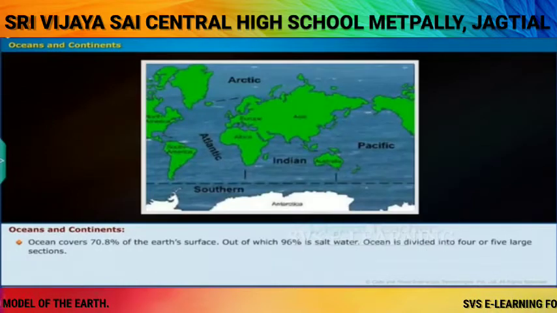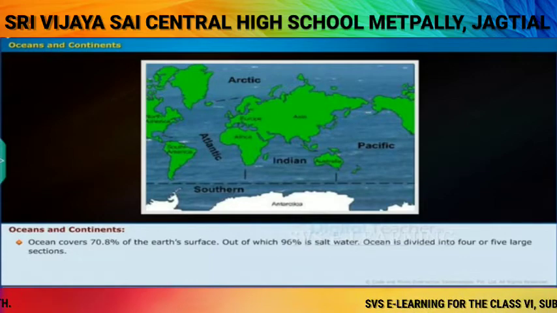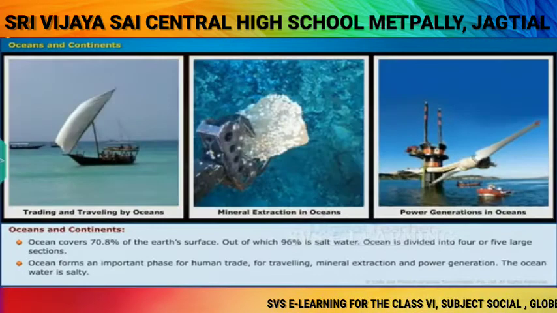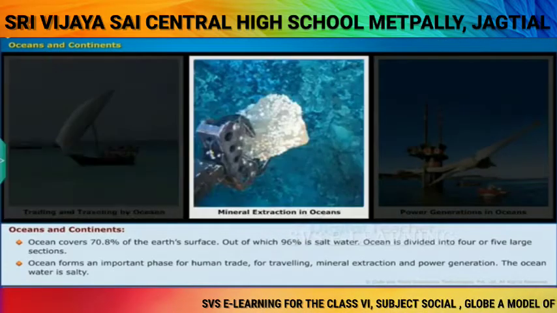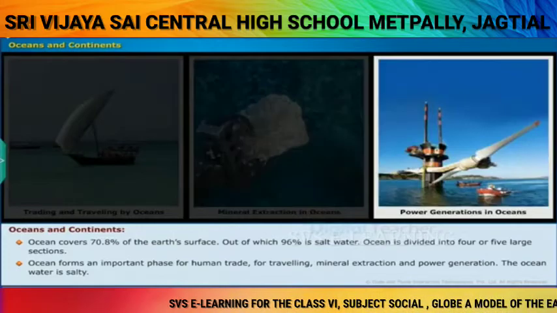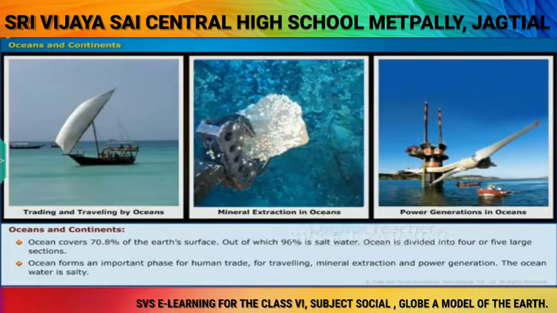Ocean covers 70.8% of the Earth's surface, out of which 96% is salt water. Ocean is divided into 4 or 5 large sections. Ocean forms an important phase for human trade, for traveling, mineral extraction, and power generation. The ocean water is salty.